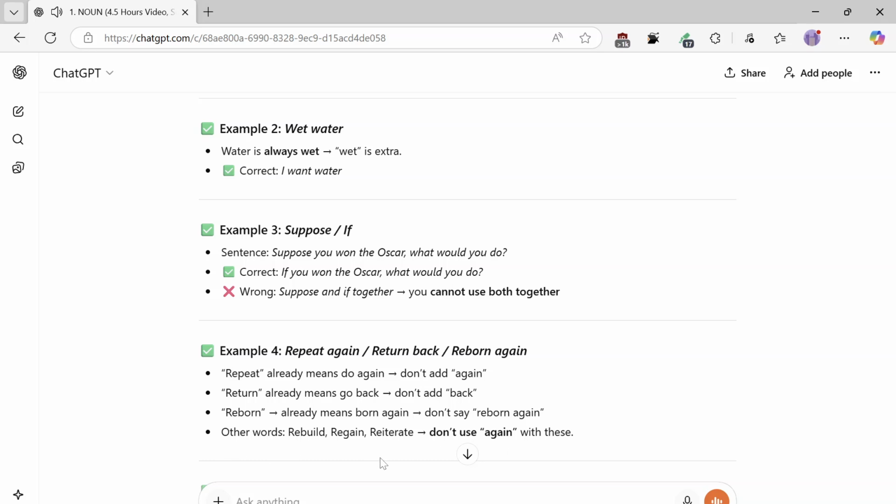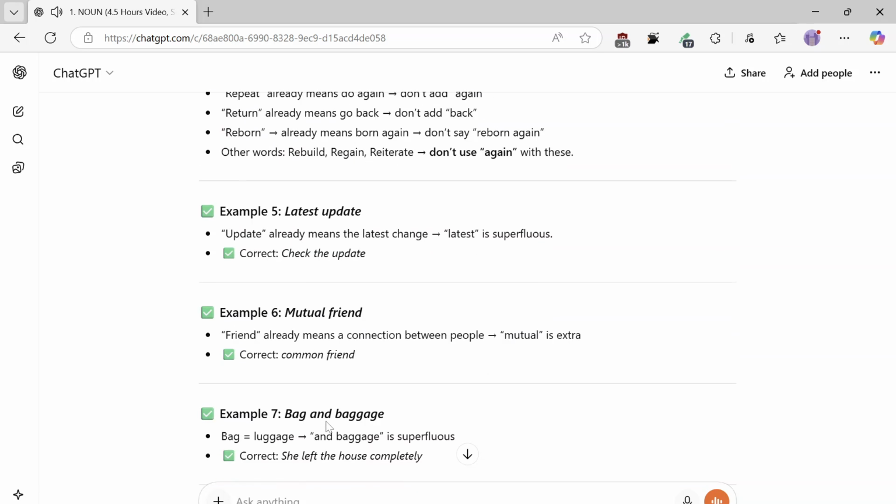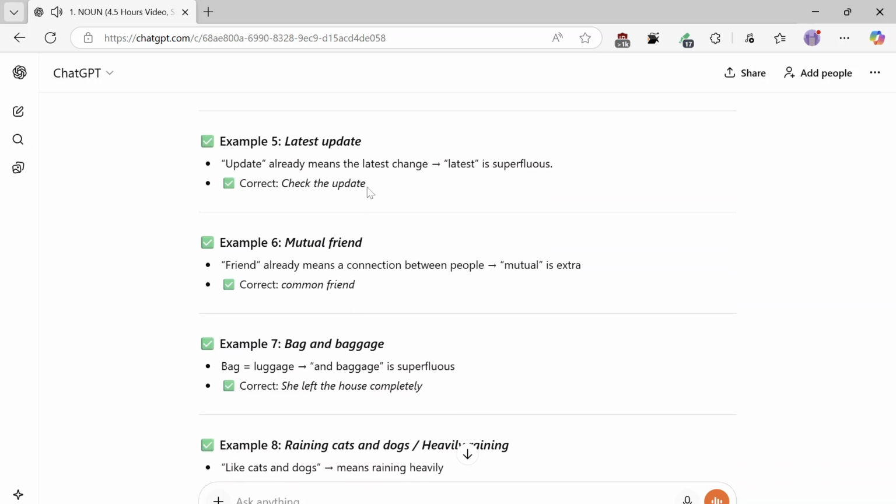Other words: rebuild, regain, reiterate, don't use again with these. Example 5, latest update. Update already means the latest change. Latest is superfluous. Correct: check the update. Example 6, mutual friend. Friend already means a connection between people. Mutual is extra. Correct: common friend. Example 7, bag and baggage. Bag equals luggage, and baggage is superfluous. Correct: she left the house bag and baggage.